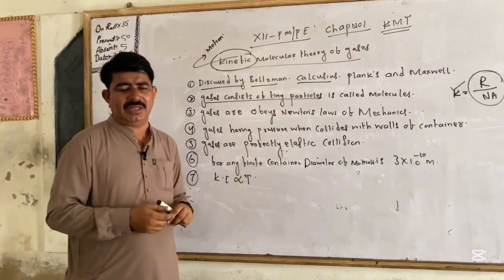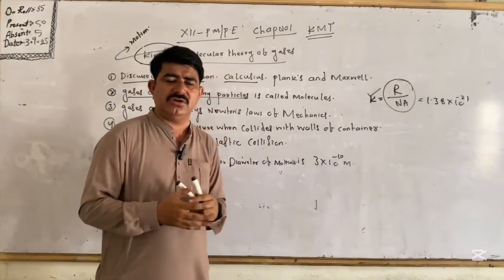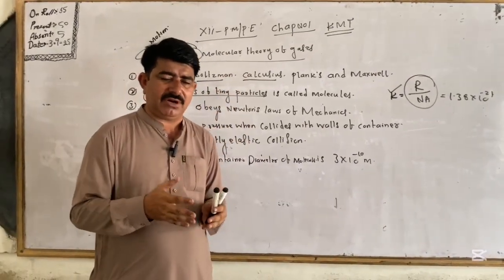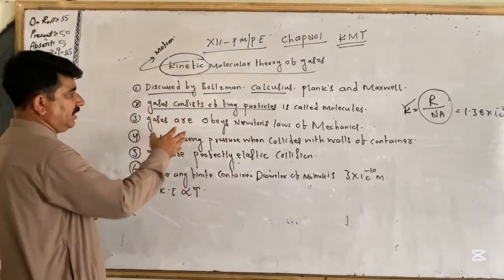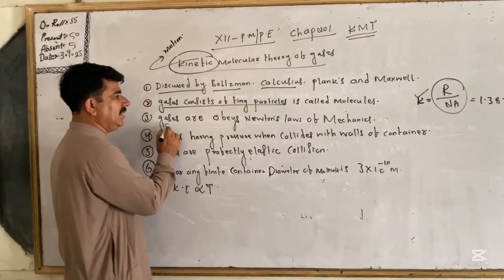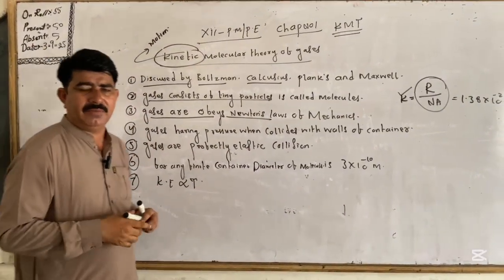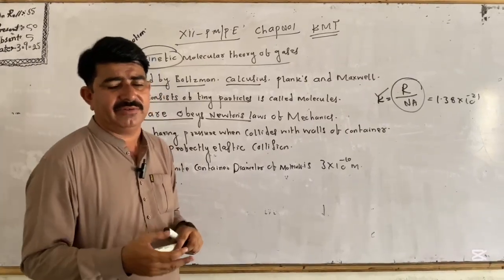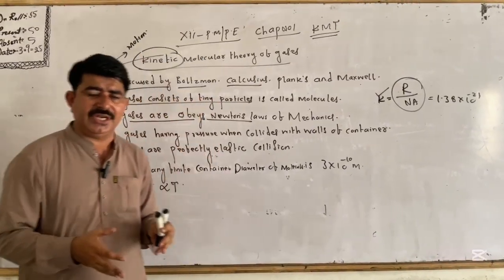First is monoatomic, second is diatomic, third is polyatomic. You must also know that gas molecules have rotational, vibrational, and translational motion. Gases consist of tiny particles called molecules, and gases obey Newton's laws of mechanics. Why do they obey Newton's laws? Because the body has motion, linear motion.